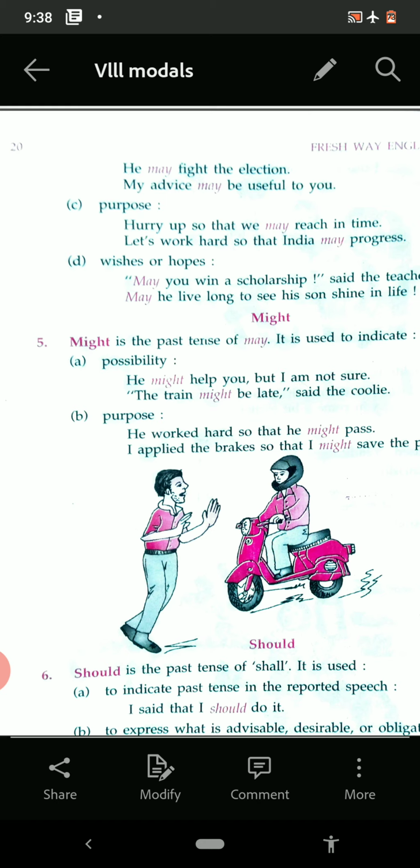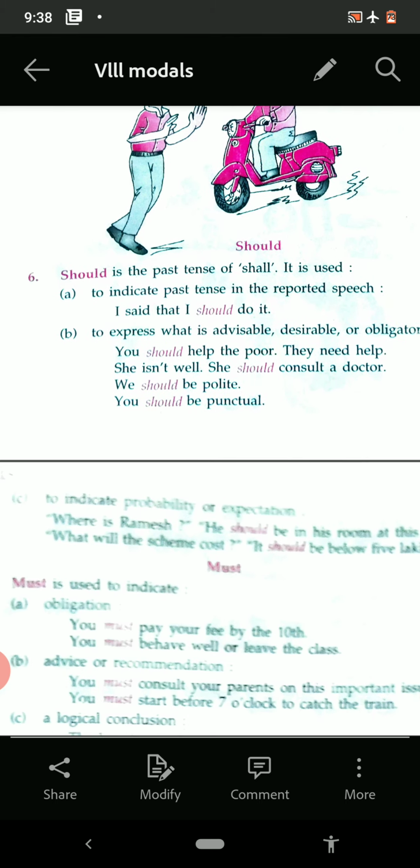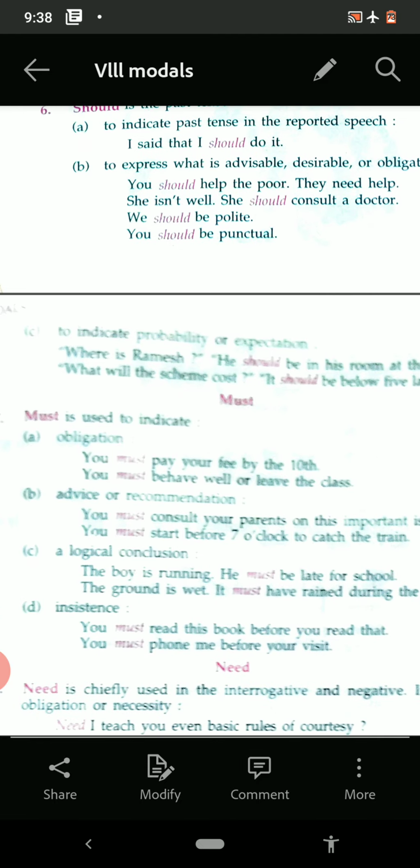Let us see the examples. Where is Ramesh? He should be in his room at this time. What will be the scheme cost? It should be below 5 lakh rupees. So it is probability or expectation we can say.